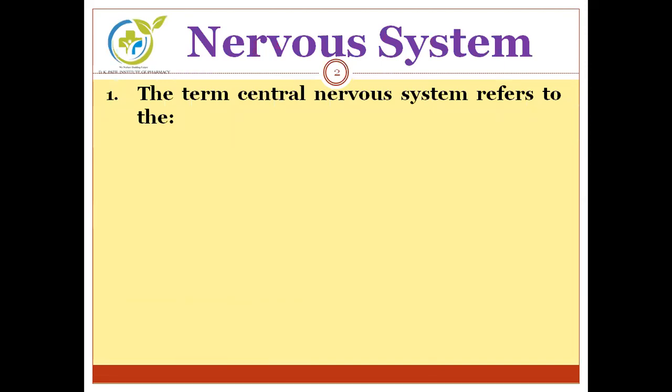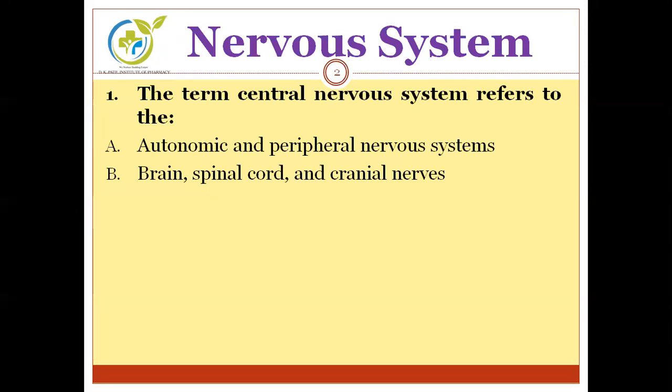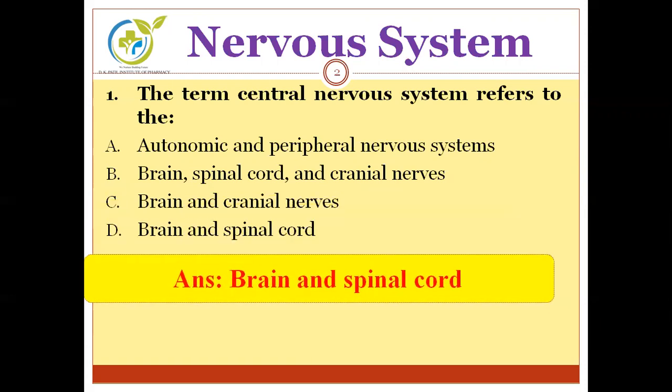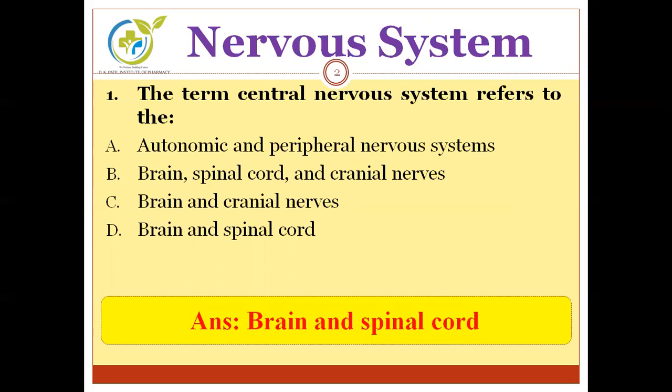The term central nervous system refers to the... Options are A, autonomic and peripheral nervous system, B, brain, spinal cord and cranial nerves, C, brain and cranial nerves, and D, brain and spinal cord. Can you guess the correct answer? The correct answer is brain and spinal cord. CNS refers to brain and spinal cord.